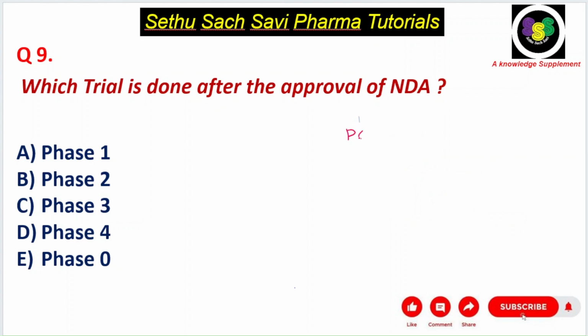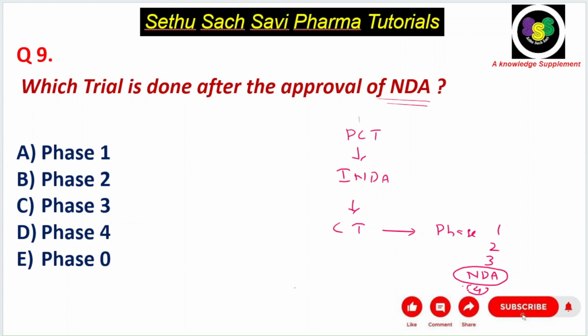Next question. Which trial is done after the approval of NDA? So after PCT, we will file INDA. Once you get the approval, you will do the clinical trial. In clinical trial, the mandatory trials are phase 1, then phase 2, then phase 3. After phase 3, you will file an application called new drug application, then you will go for phase 4 or the post marketing. So the question is, which trial is done after the approval of NDA? The answer is phase 4 trial. So the answer is D choice.